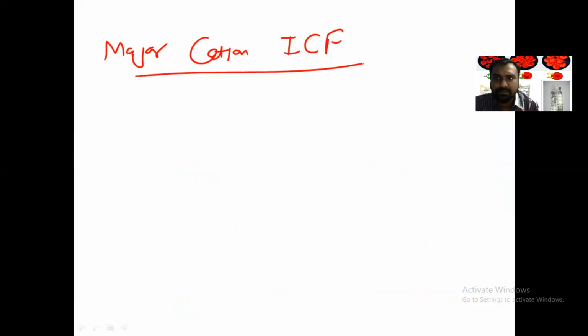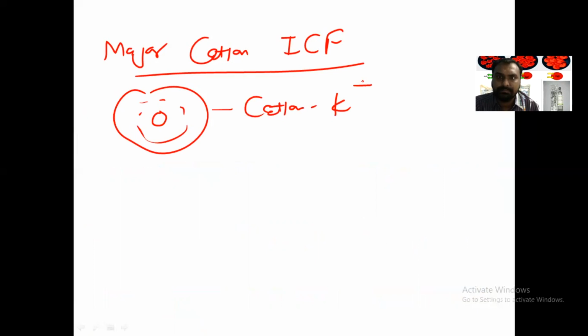Now, what is the major cation in intracellular fluid? Within the cell, this is the nucleus, this is the cytoplasm, the most abundant cation is potassium.